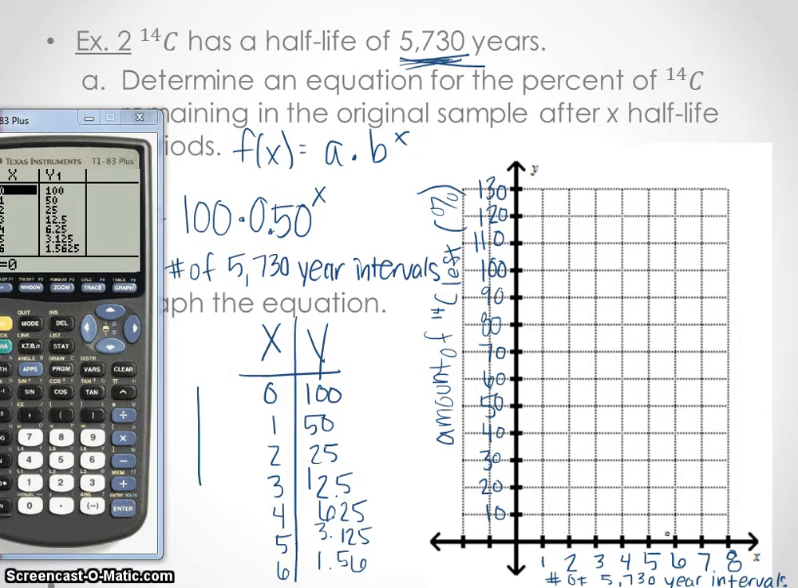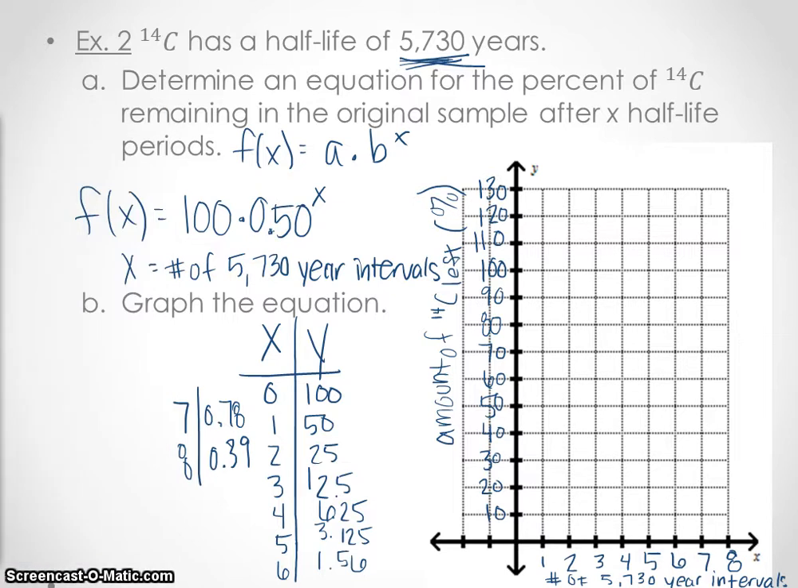Because our scale over here goes up to 8, we'll go 7, and then 8, and we'll just scroll down for these. So 7 is 0.78, and 8 is 0.39. Okay, so we can get rid of this, because we just needed it for the table.